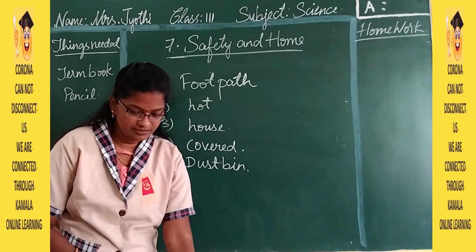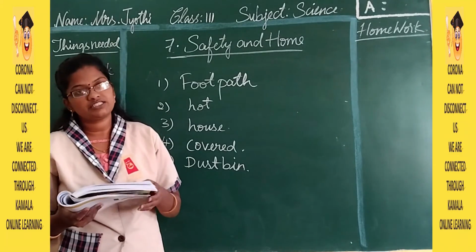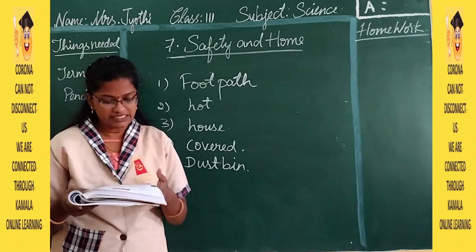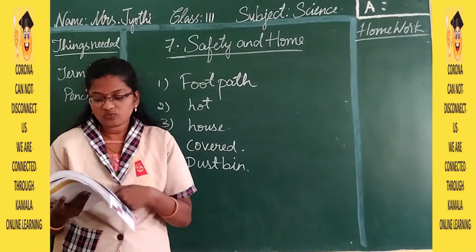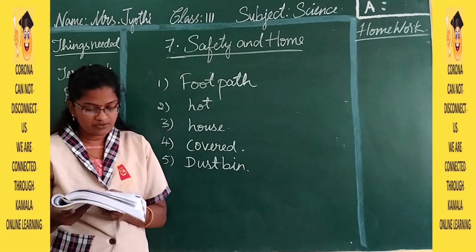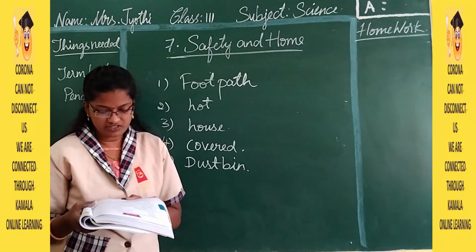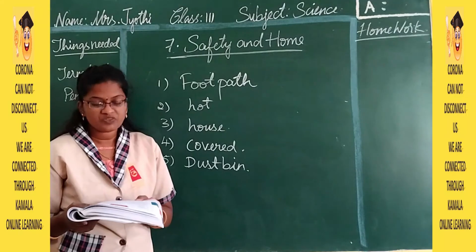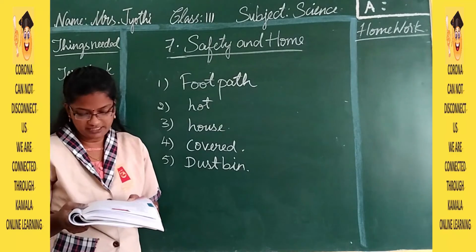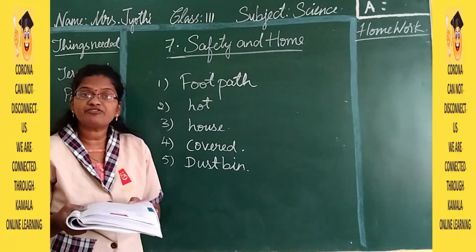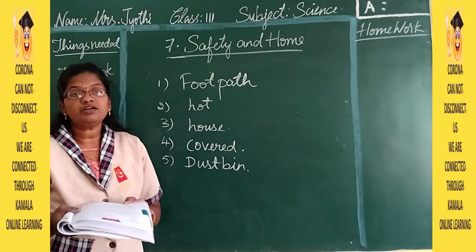With this we have completed lesson number 7. And after this you have the short answers and long answers. So short answers: why safety is important, why home is important to us, and why we should walk on the footpath but not on the road, and why we should need dustbins in our houses. Long answers are: write the names of the things that are present in the first aid box. So this you have done as a homework in the previous session, and write any 2 points that we should show to be careful in the classroom, and what precautions do we consider while driving a car?